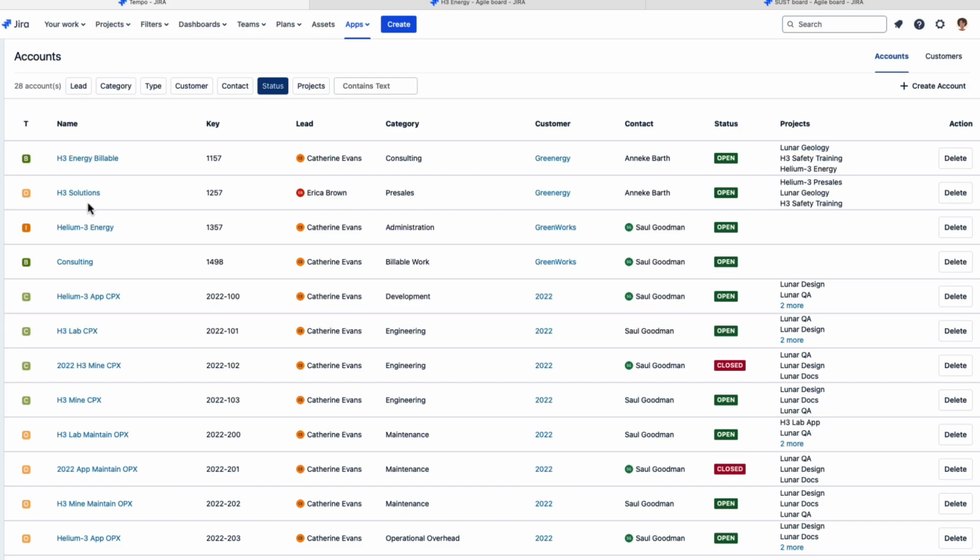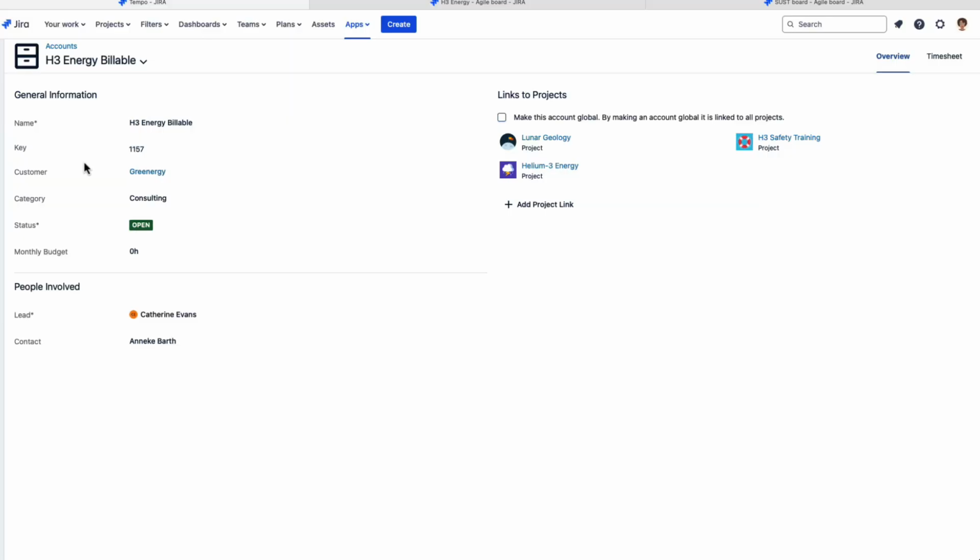Each Tempo account needs to be linked to one or more JIRA projects and the issues that are related to that contract. So let's open up the billable account to see where you link these projects. You can have them right here. You just click Add Project to Link and then select your JIRA project.